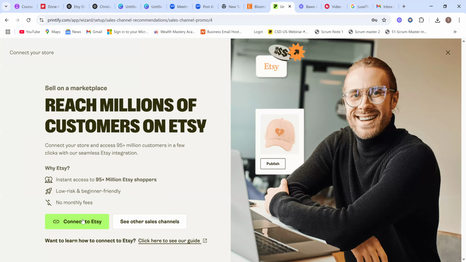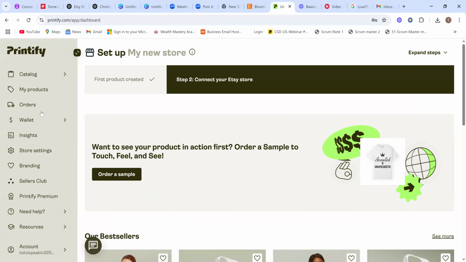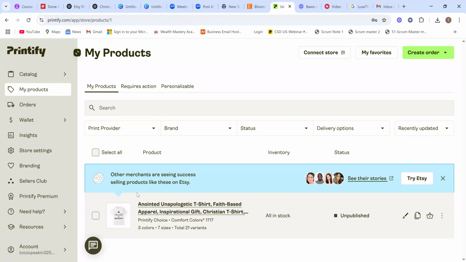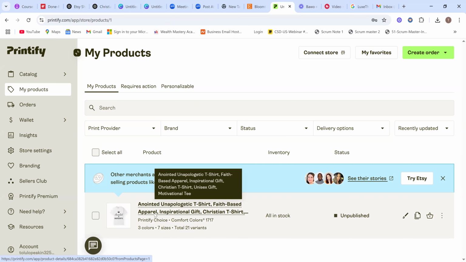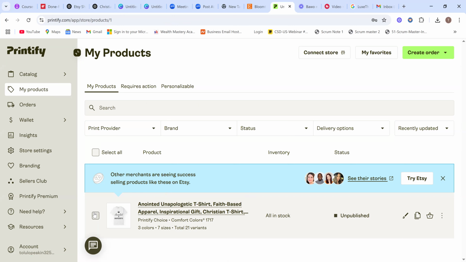So you can always connect this to your store. But because this is not my niche currently, right? So this is not my niche. If it's my niche, then I connect it directly to Etsy. Yes, I'm just doing this for illustration purpose. But I'm not actually having this on my store. Yeah, this is my product now. This is how it's going to look like. Yes, you have it already. The design, whatever niche you want to focus on, you can have it. Then the list will go down, like a lot of lists, right? So that's how you put your stuff together.